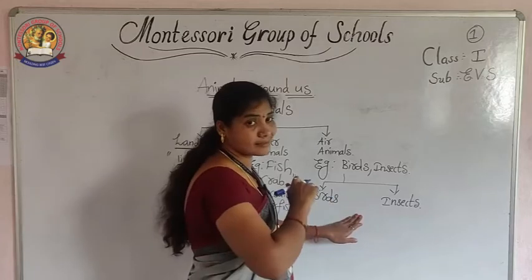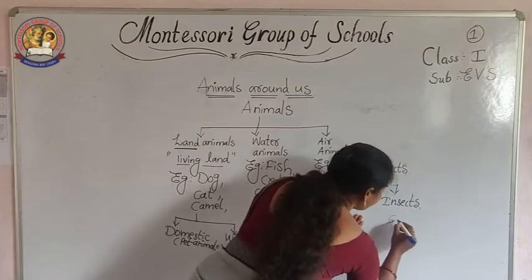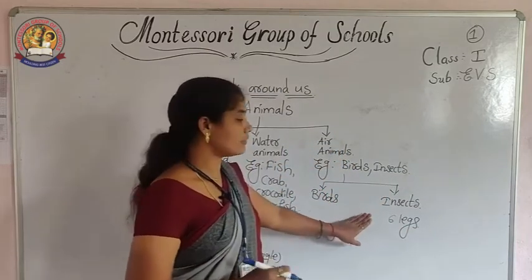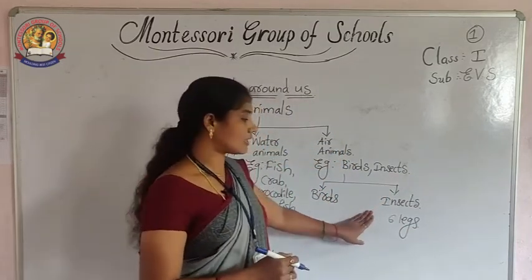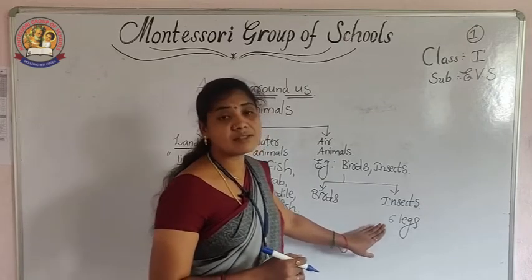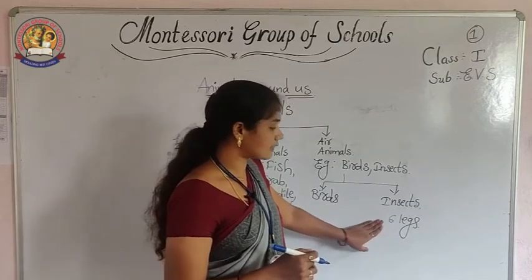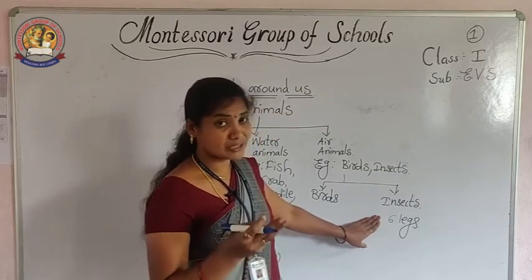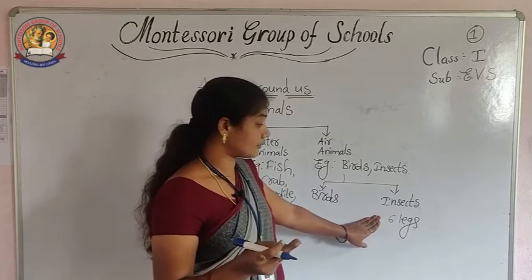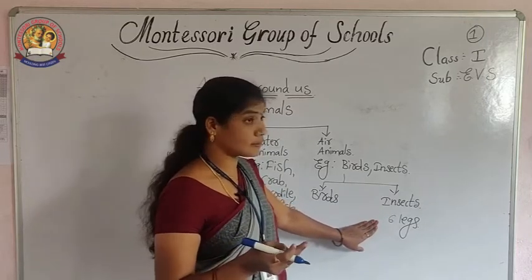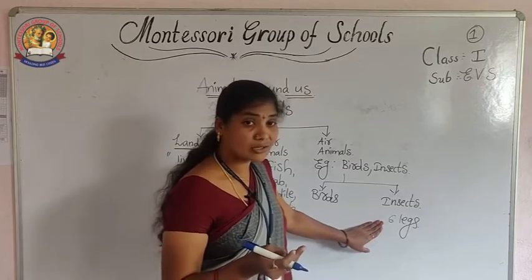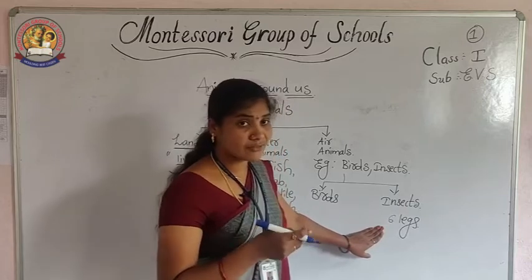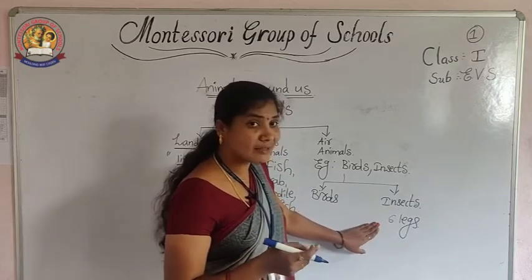Next, coming to the insects. Insects have how many legs now? 6 legs. Insects have 6 legs. Okay, so insects are laying eggs, and examples are mosquitoes, cockroaches, and butterflies. So these are all called insects having 6 legs. Okay, so those are flying in the air by using the wings.